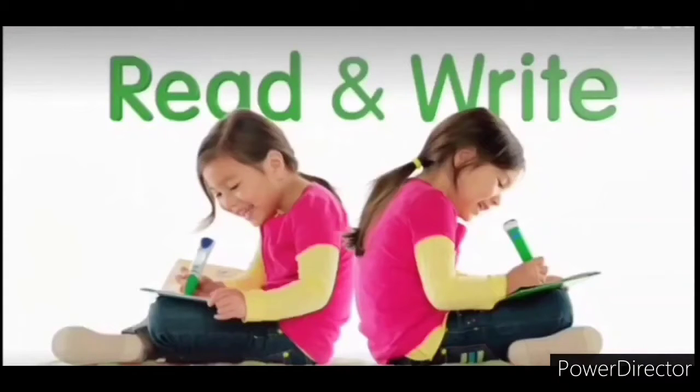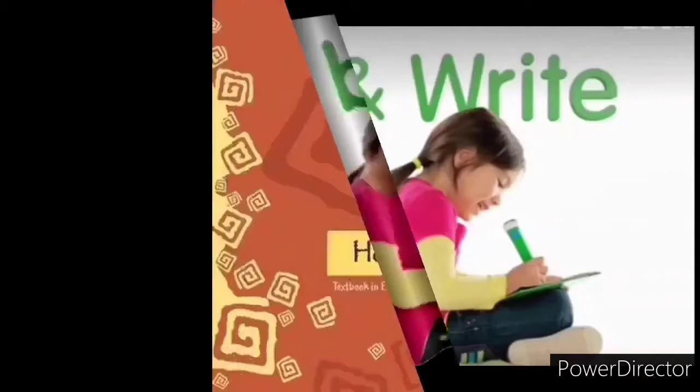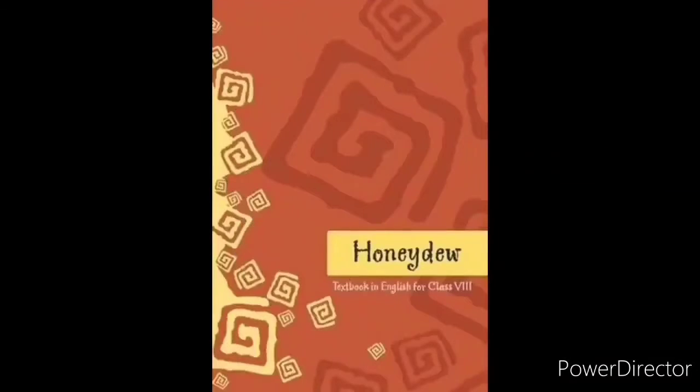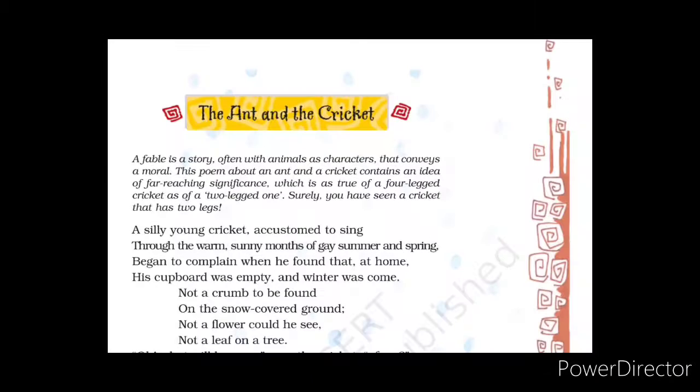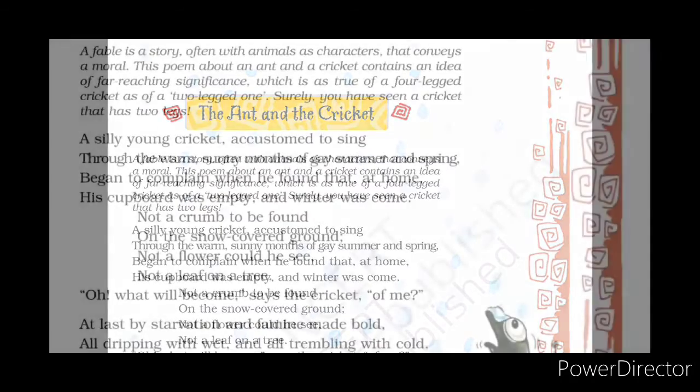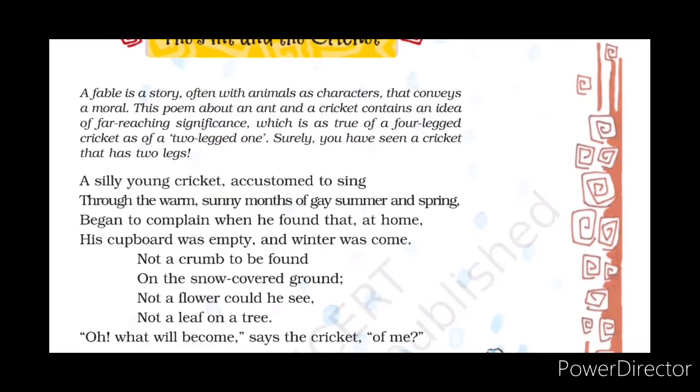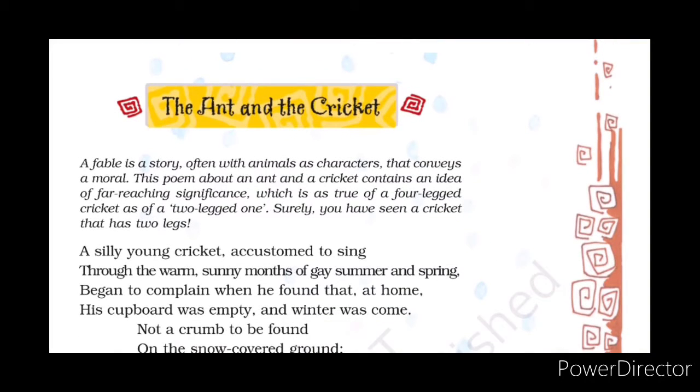Let's move on to the session now. Children, let's start the reading part. Your textbook, Honeydew, Chapter 1, Poem, The Ant and the Cricket. Children, look at the poem, The Ant and the Cricket, Poem 1, from page number 22, from our Honeydew book. Let's start today's reading part from the first poem, The Ant and the Cricket, from page number 22.